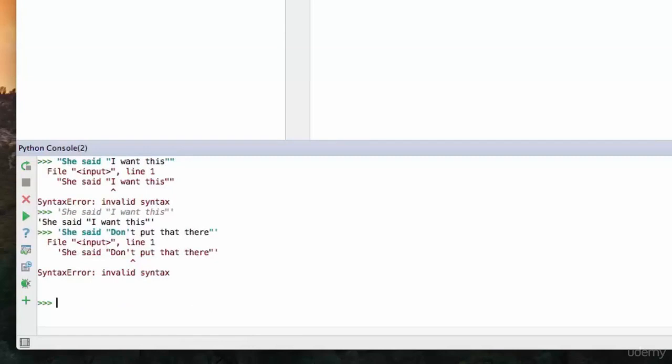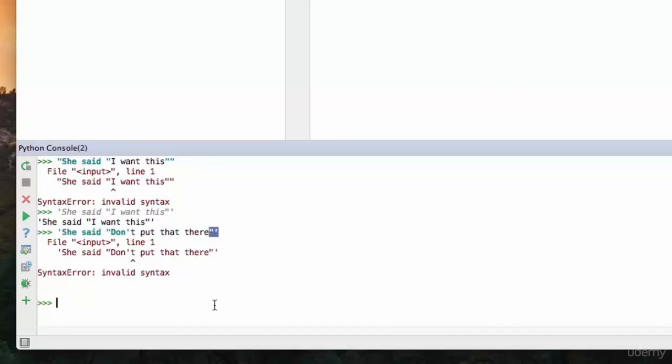Again, it's going to freak out because we're starting the string here. We're adding a single quotation, which it's interpreting as the end of the string. In fact, right here where this apostrophe is, it thinks that's the end of the string. So it's treating this like a string, and then this as constants or variables or whatever, and it doesn't know what to do with them because we're not telling it to do anything. And then these just random quotations here.